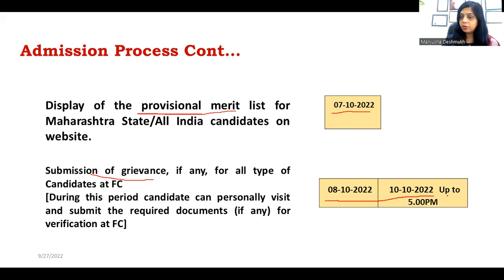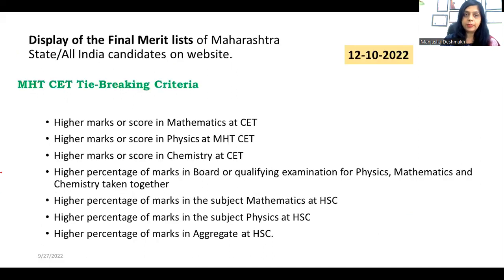You have to do this between 8th of October and 10th of October, till 5 p.m. During this period, the candidate can personally visit and submit the required documents, if any, for verification at the facilitation center. Sometimes your documentation has not been verified, and that's why your name is not available in the list. For any such error, you can always visit.